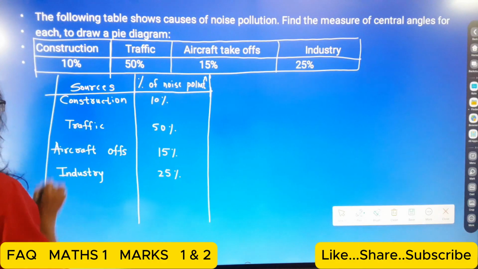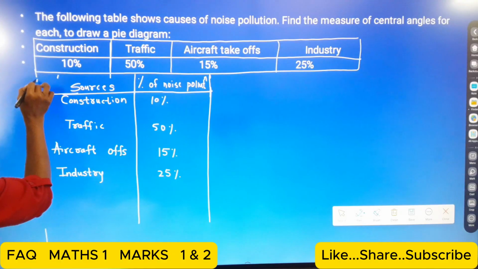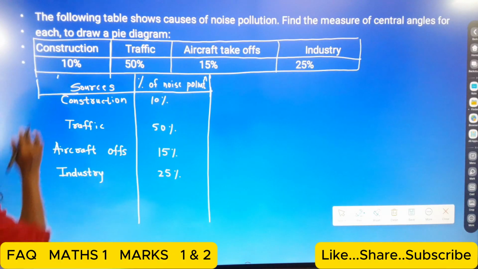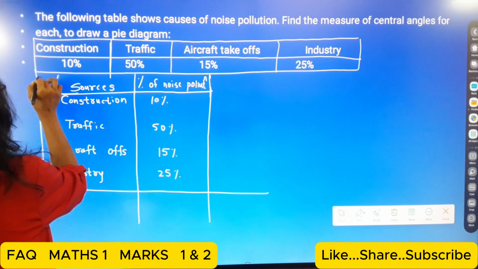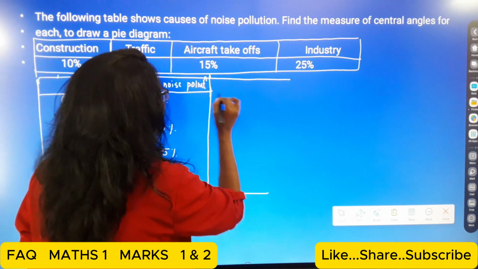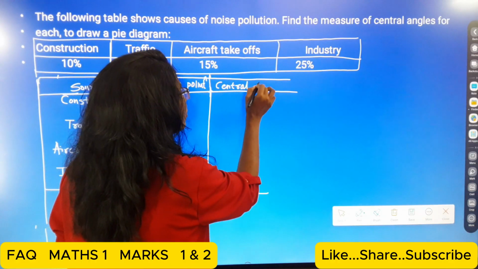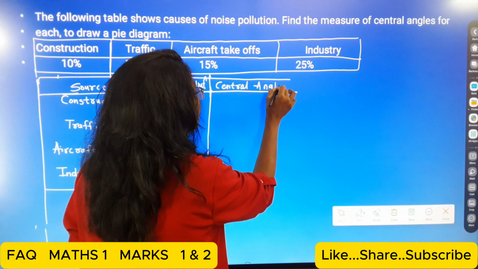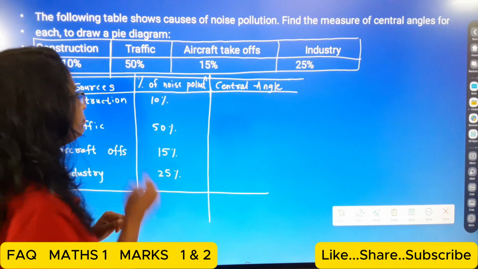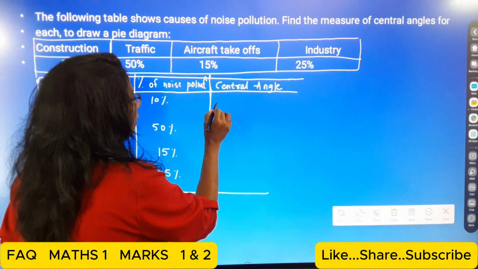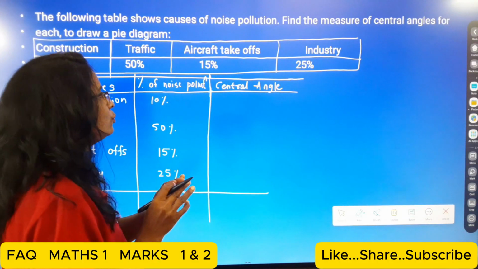Okay. This way you can make it. And here students, the last column is for the central angle. Okay. How can we calculate the central angle? Theta is 360 into percentage.